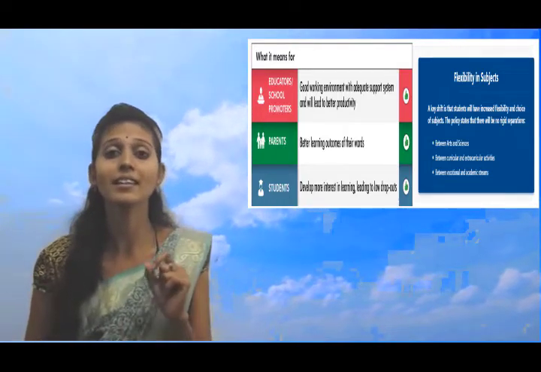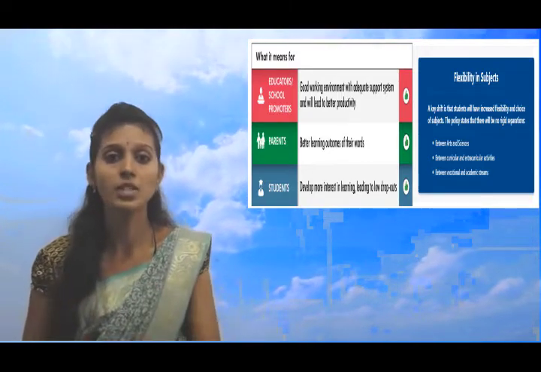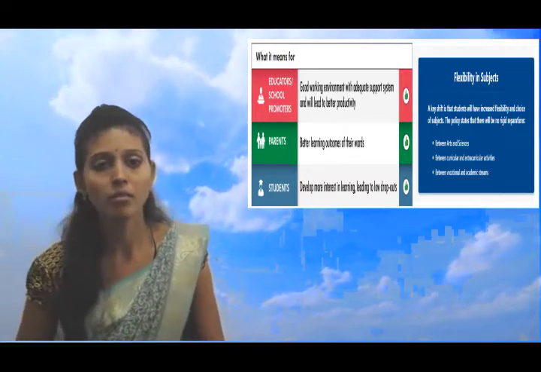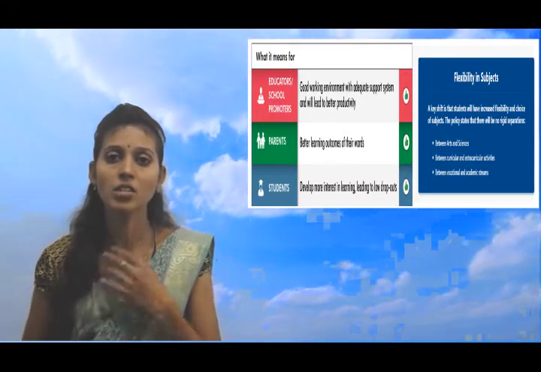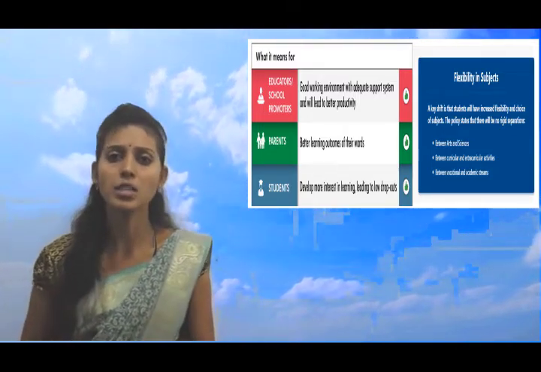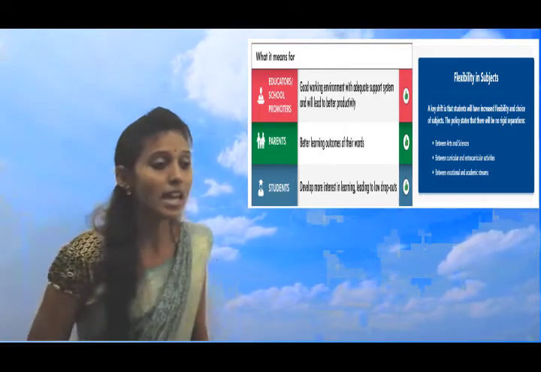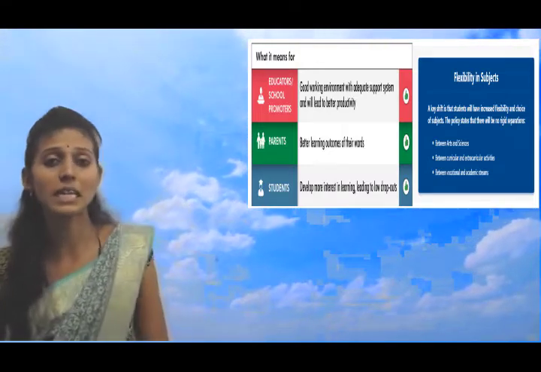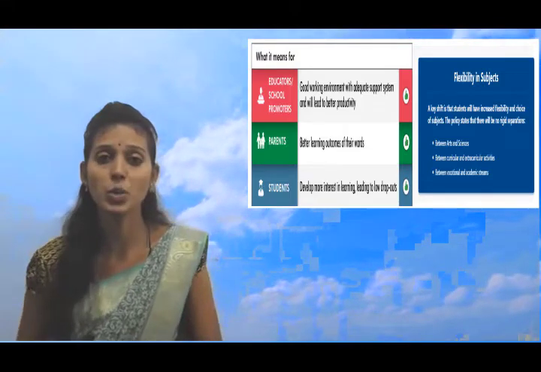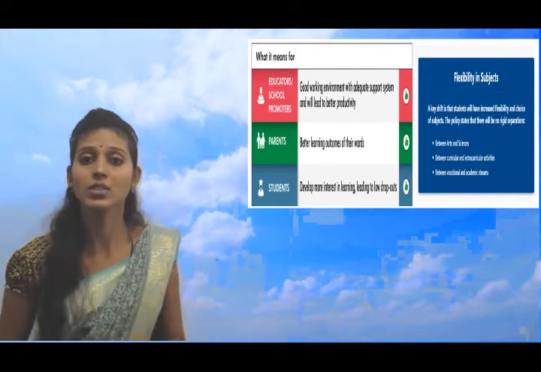So the parents can get to know in which field your child is good enough. So you can encourage them to move in the same field. Now, the NEP says our Indian culture should get importance. Then if the student is good enough for some other activity, let them continue. It also has importance, right? Yes. Next, the flexibility in subjects. As I already said, there will be no segregation between arts and science. There will be no segregation between curricular activities and extracurricular activities.